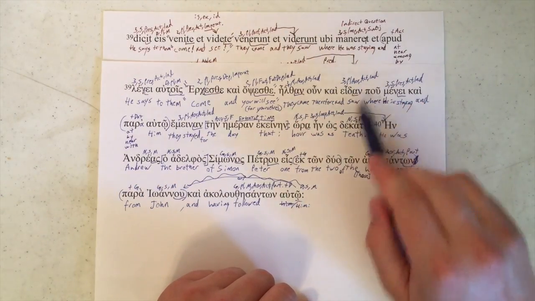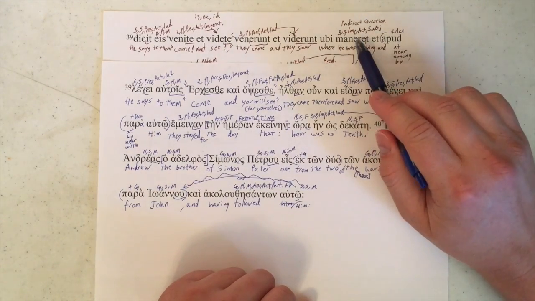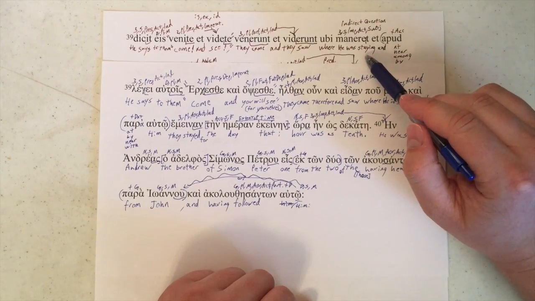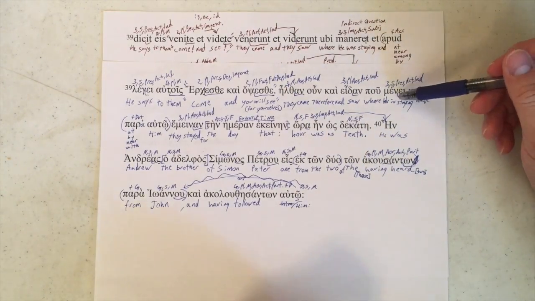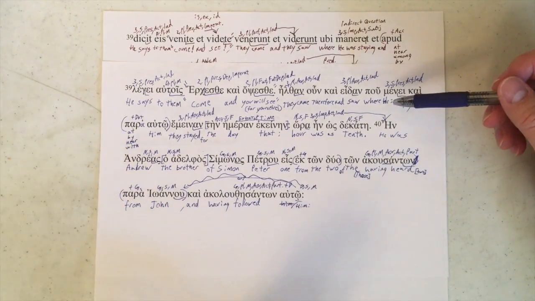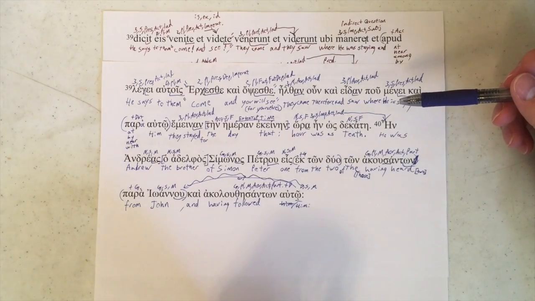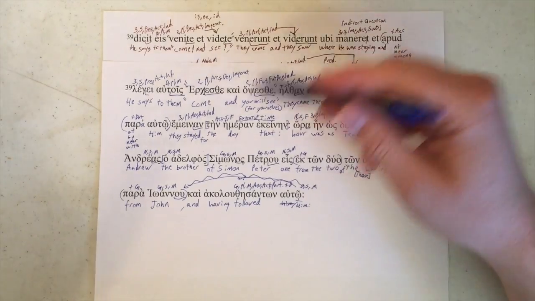"Where" would be good. Third singular present, "he is staying." Third singular imperfect, "he was staying." So here we've got two tenses not matching either, as we've talked about. In the Greek, since we've got a present tense right here, it's going to be more vivid, and that's usually why you would have a present tense in a historical account, which is what all of this is.